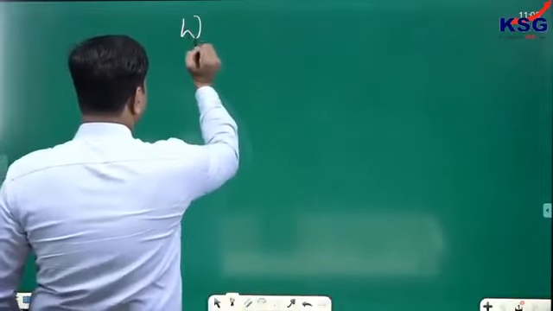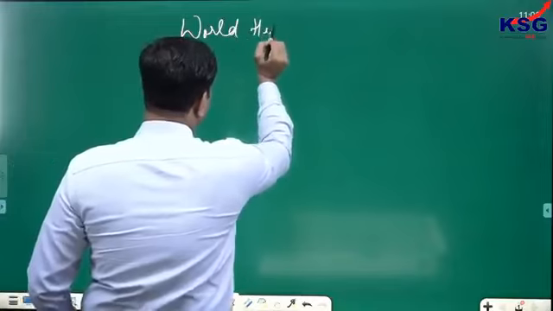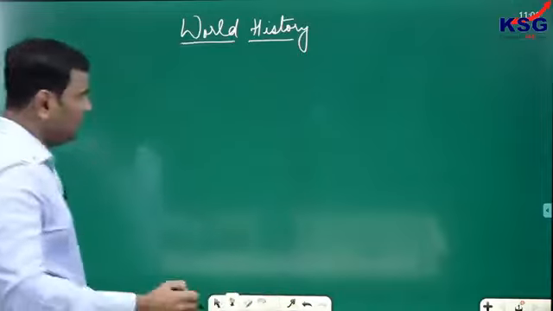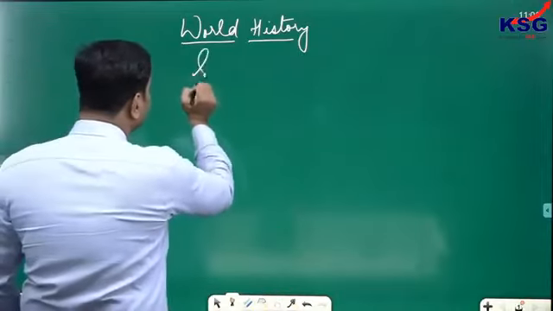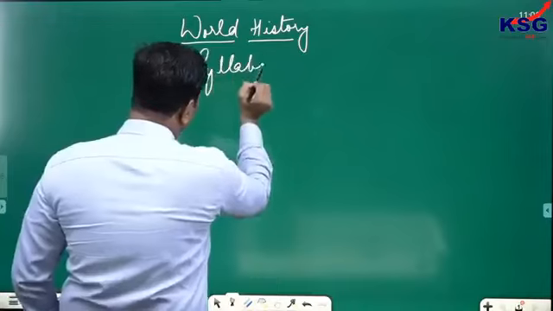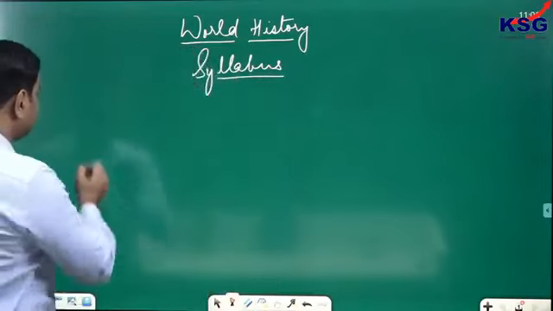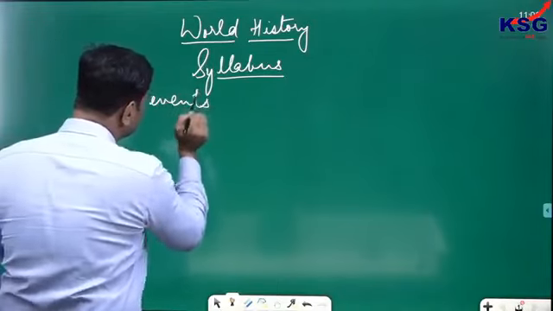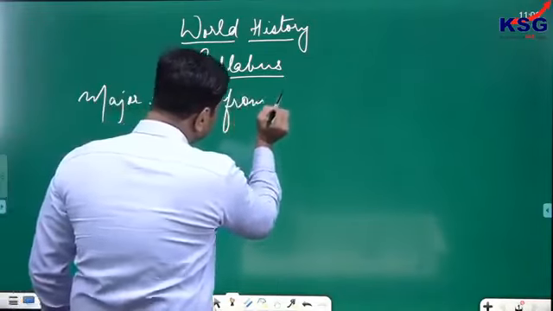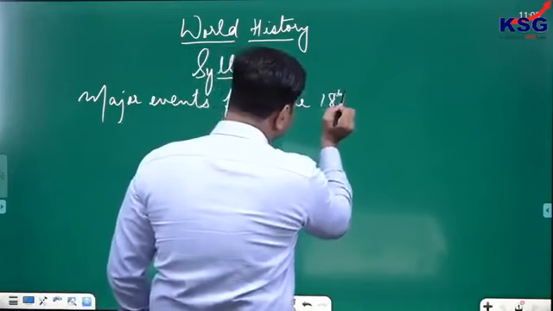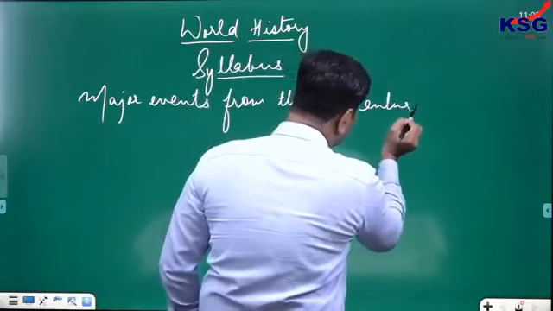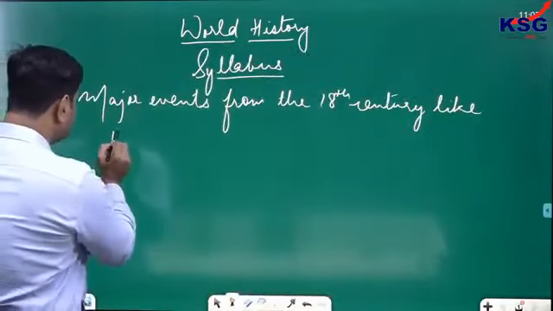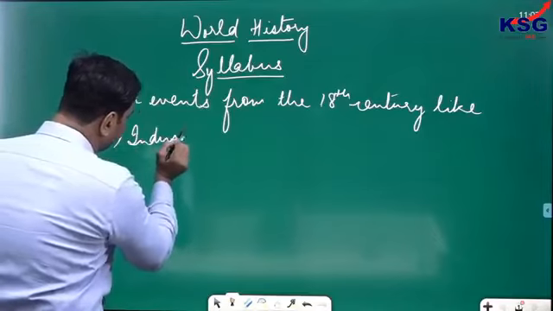So today we'll start with world history. First of all, the syllabus prescribed. The syllabus says major events from the 18th century, like number one, the Industrial Revolution.